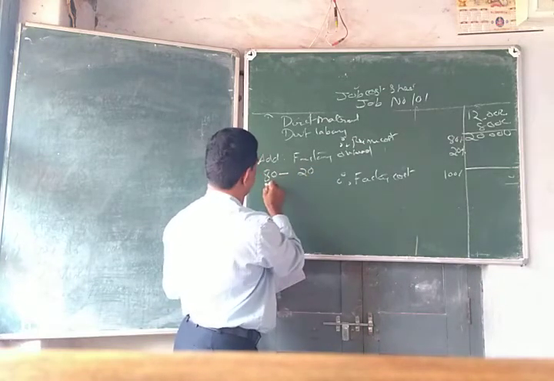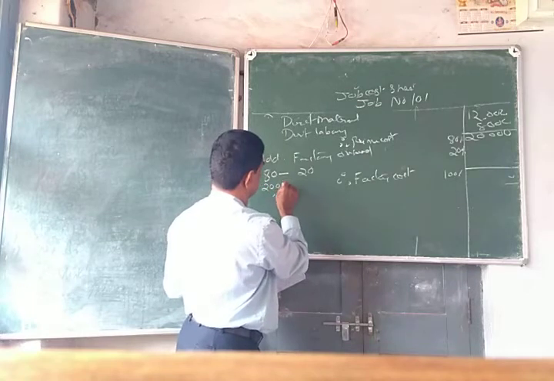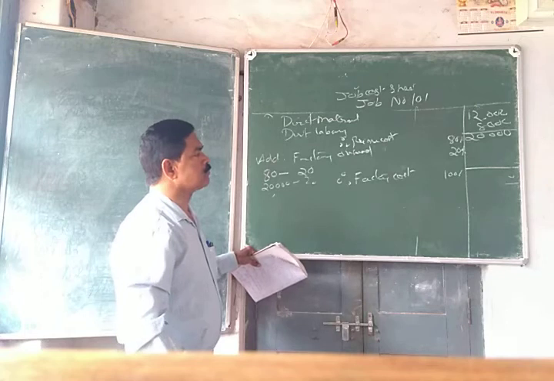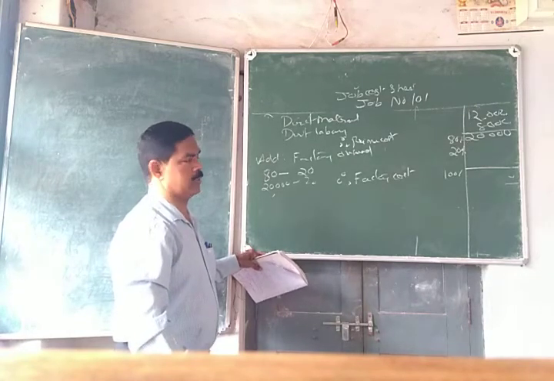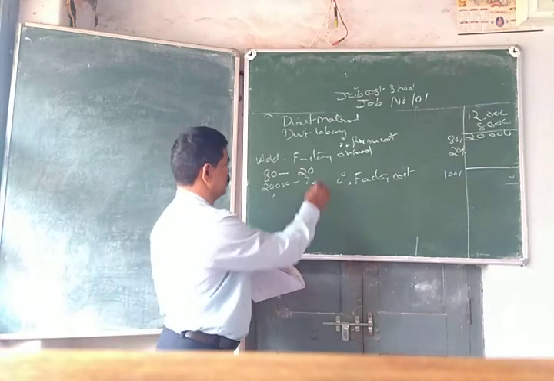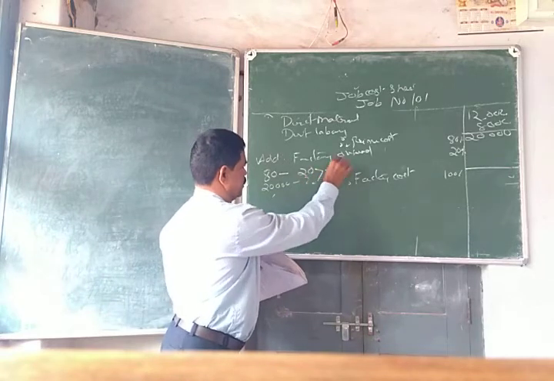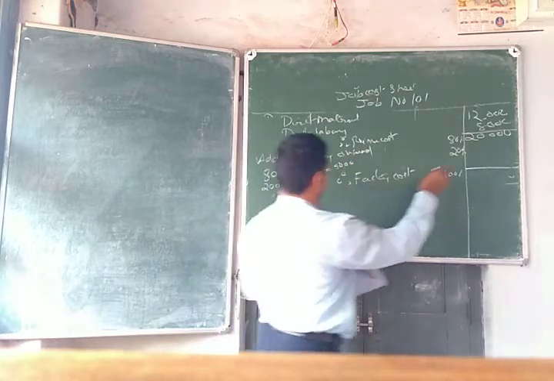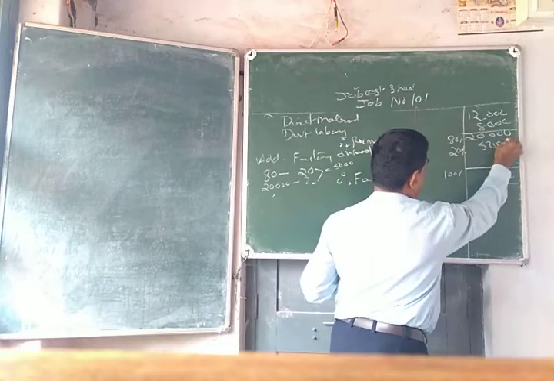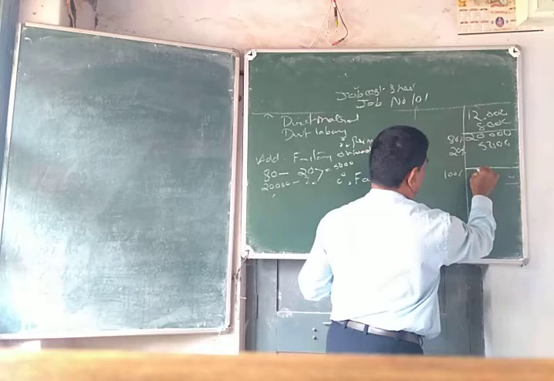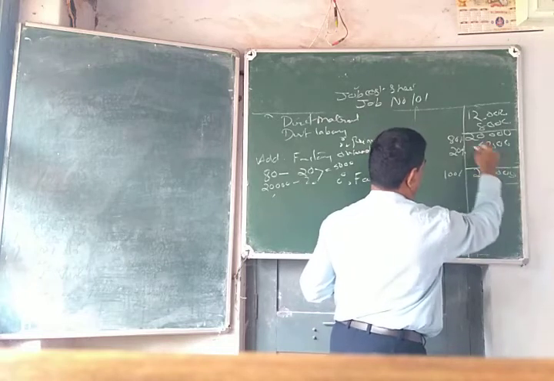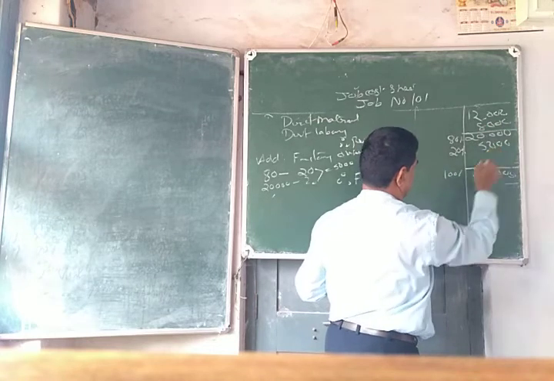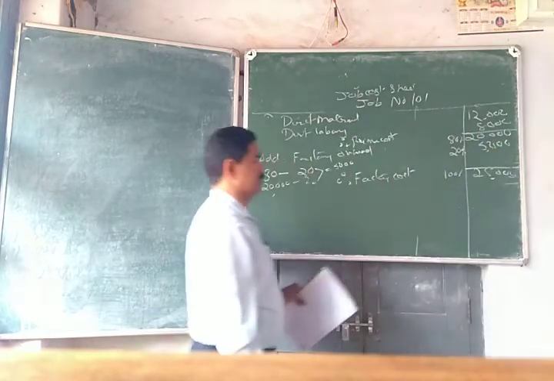Then 80% is equal to 20,000, 100% is equal to how much? So it is 25,000. So factory overhead is 5,000. 20,000 plus 5,000 is equal to 25,000. So 80% means here 20,000, 20% means 5,000, and 100% is equal to 25,000.